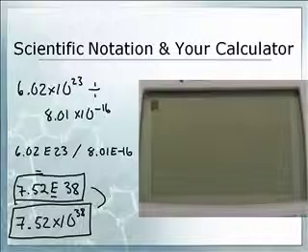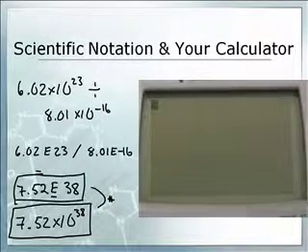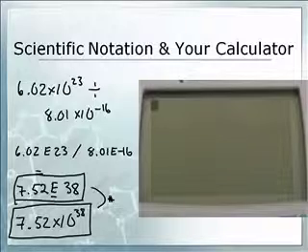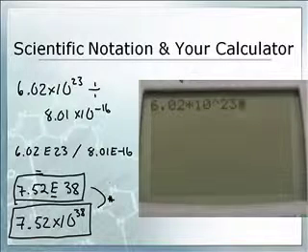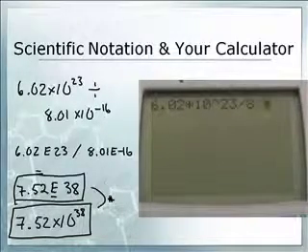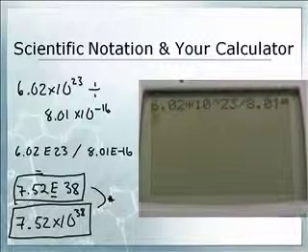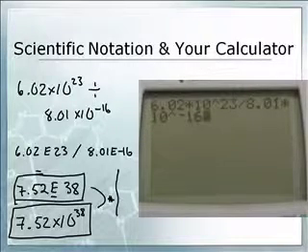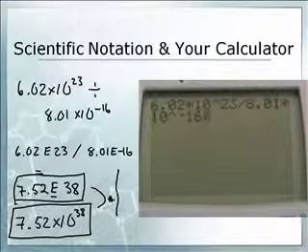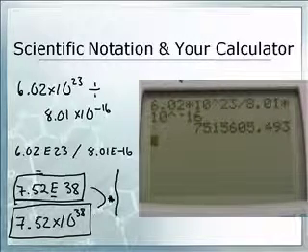Now, let me show you something. These are the same numbers. If you do not use the E button and you are not good at using parentheses, let me show you what happens on this particular problem if you do it wrongly. 6.02, now I'm going to hit the times button, and then 10, and then that caret, 23. That means 6.02 times 10 to the 23rd. Now I hit divided by 8.01 times 10 caret negative 16. That means 8.01 times 10 to the negative 16. But since I didn't use my parentheses, you're going to get a totally jacked up number. I got 7515605, which is not right. That is not the same thing as 7.52 times 10 to the 38th power.